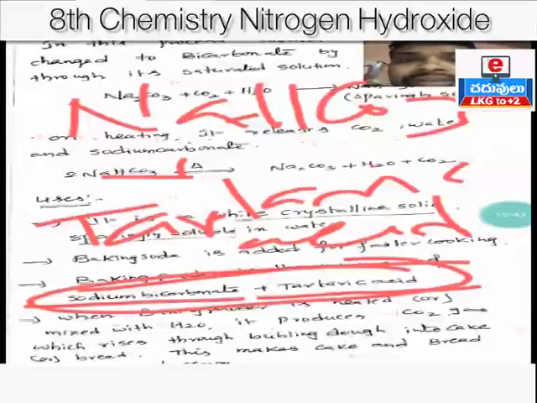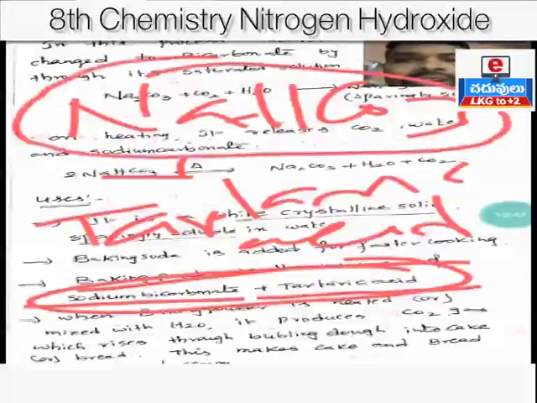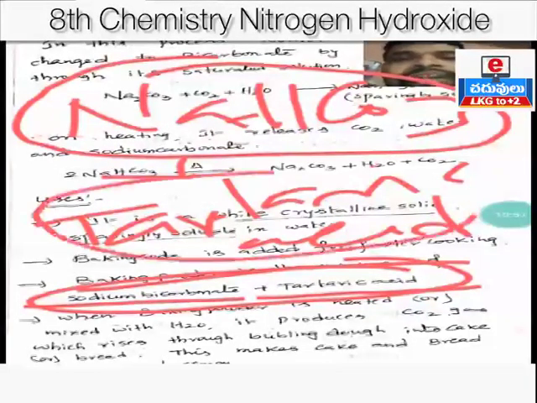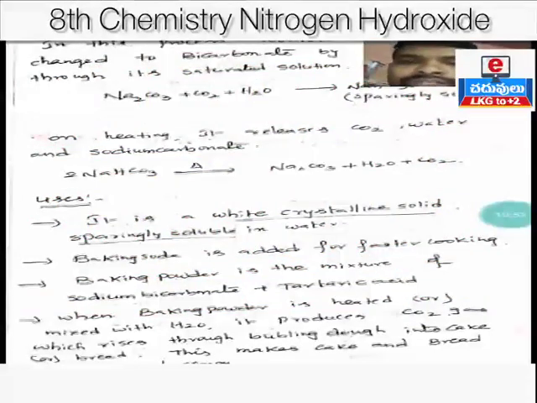It is edible. Edible means fit for eating. So baking powder is a mixture of sodium bicarbonate, NaHCO3, and tartaric acid. In the market, baking soda and baking powder are both available, and both are added to food items to make them smooth and spongy. Okay, clear?